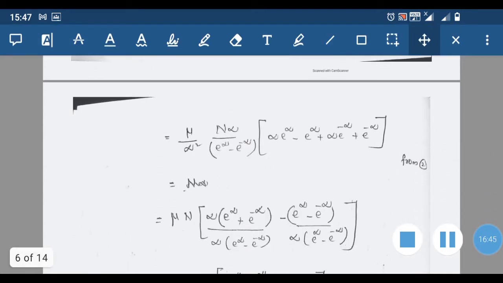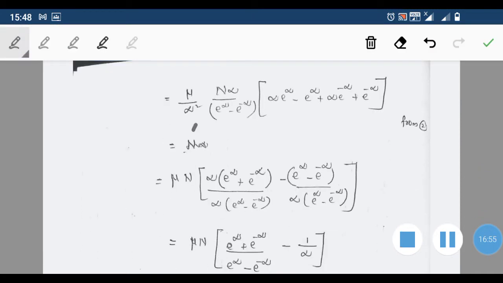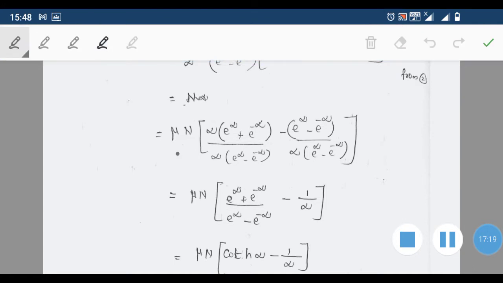Now again we can take these values and now for c we can substitute the value, that is mu by alpha square into c, which we have already obtained as n alpha divided by e raised to alpha minus e raised to minus alpha. For c we have substituted mu c by alpha square. Then inside the bracket we have alpha e raised to alpha minus e raised to alpha, then plus alpha e raised to minus alpha plus e raised to minus alpha. So mu n is a constant, we have taken outside, and written it together here.